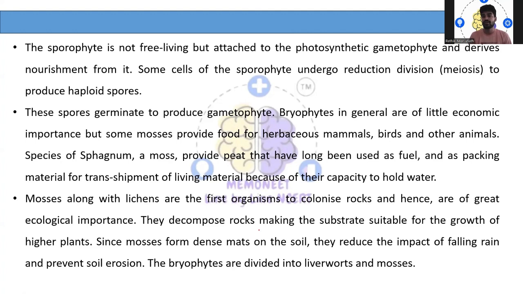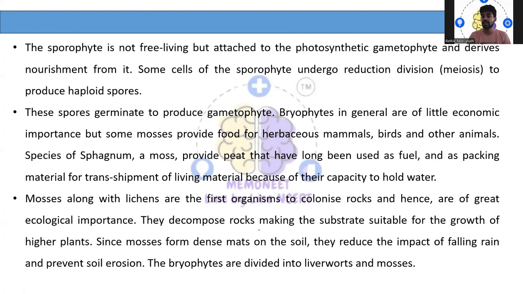Some cells of these sporophytes undergo meiotic division, or meiosis, and later on start producing haploid spores. And these spores later on germinate to produce a gametophyte, that is an individual gametophyte.